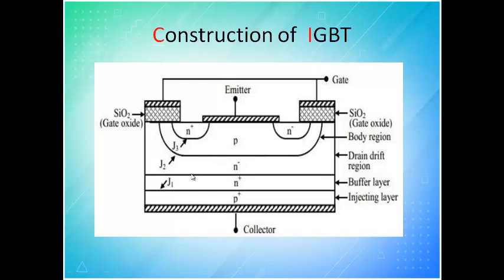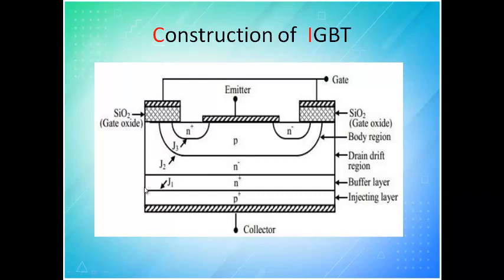Normally, only between two different types of semiconductor do you call it a junction. You are not supposed to count this as one more junction, because both are N itself. So there is nothing like a junction between N minus and N plus. N minus and N plus are the same type of material. The only thing is that the region above this N plus is lightly doped, and this is heavily doped.